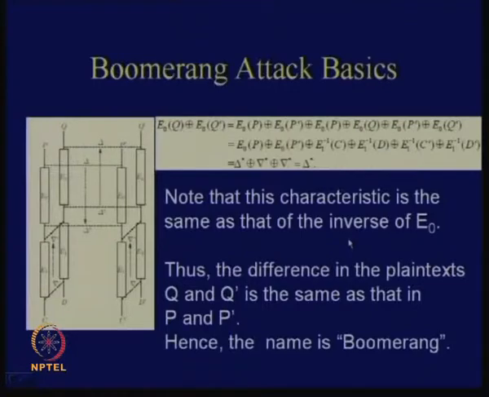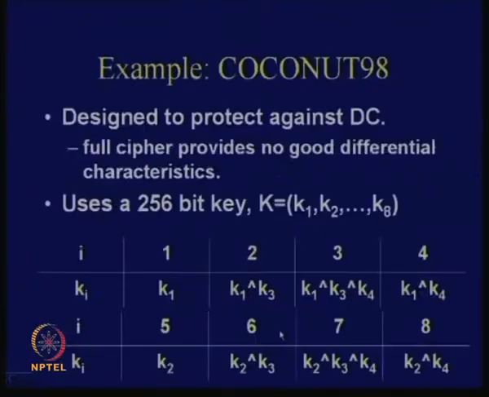Note that this characteristic is the same as the inverse of E0. We have discussed already that if we have a characteristic for E0, we have a similar characteristic for E0 inverse also. Thus the difference in the plain text Q and Q dash is the same as that in P and P dash, and hence the name boomerang. You are throwing a differential and you are getting back the differential. We will study one cipher to understand how the boomerang attack works.